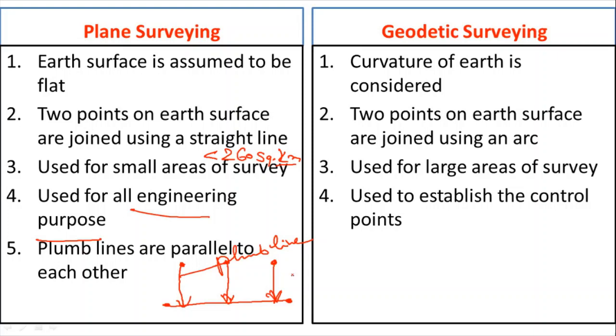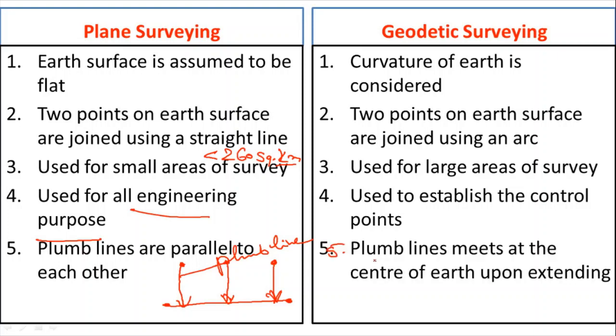But in the geodetic surveying, plumb lines meet at the center of Earth upon extending. Here, Earth surface is considered like this. If you release the plumb bob here, it will reach the Earth surface like this. If you extend all these lines, they will meet at the center of the Earth. That means they are not parallel. So in plane surveying, plumb lines are parallel to each other, whereas in geodetic surveying, plumb lines meet at the center of the Earth upon extending. These are the differences between plane surveying and geodetic surveying.